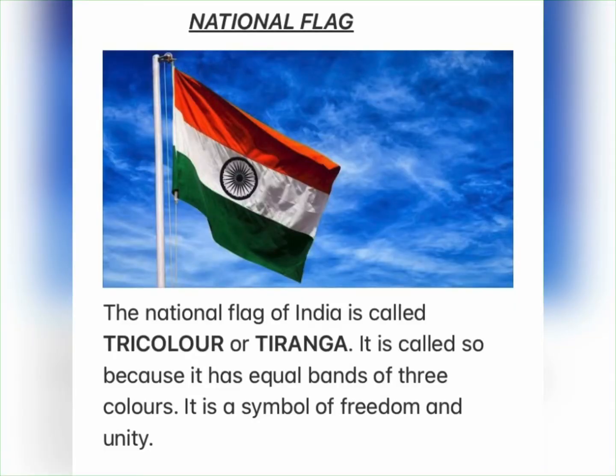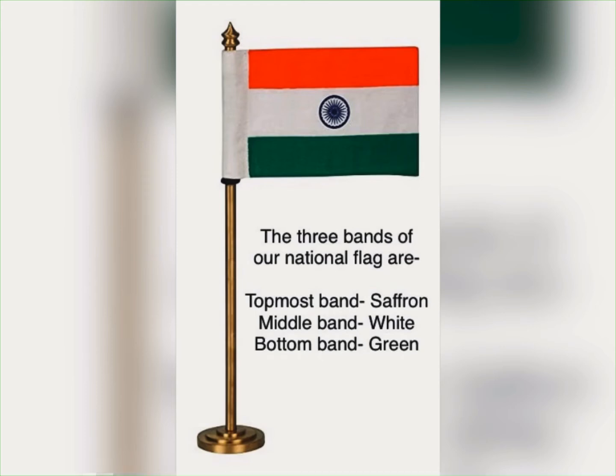National flag. The national flag of India is called tricolor or Tiranga. It is called so because it has equal bands of three colors. It is a symbol of freedom and unity. It is rectangular in shape and is made of khadi or other hand-woven cloth. The three bands of our national flag are: topmost band is of saffron color, middle band is white color, and bottom band is of green color.